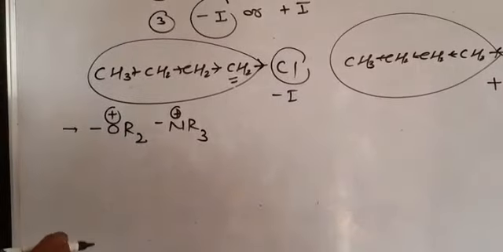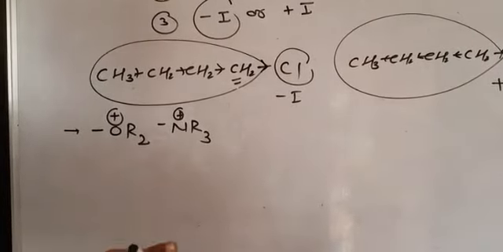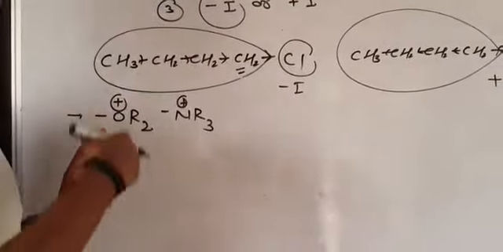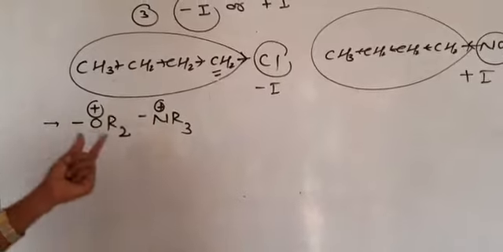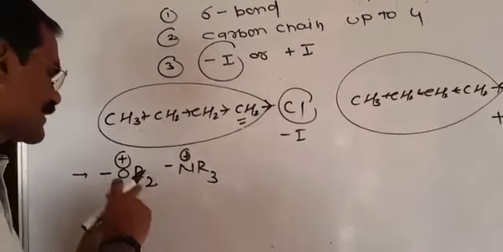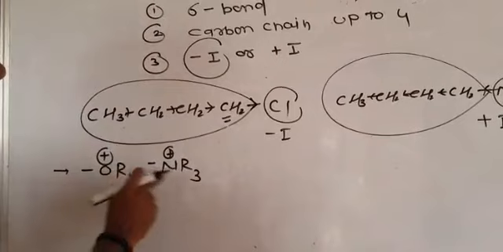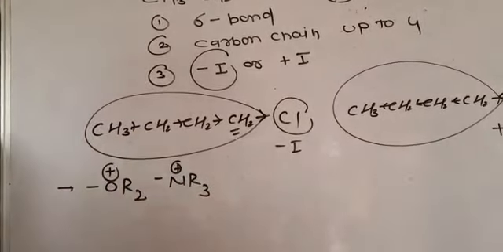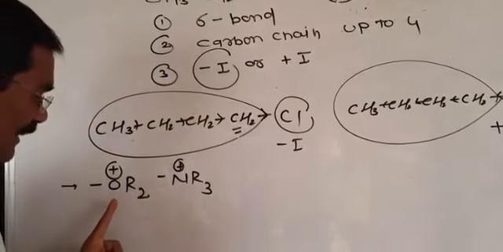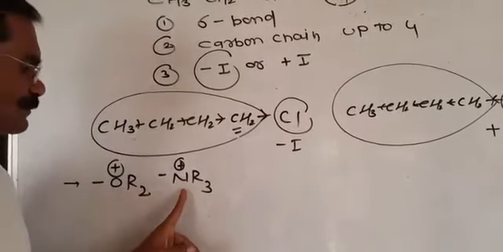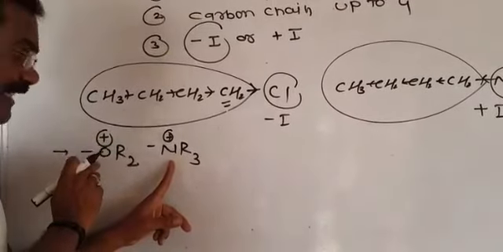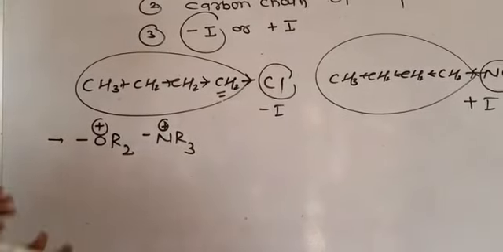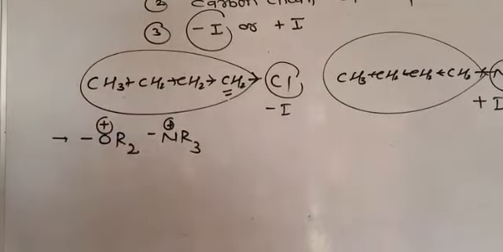No doubt, these are negative inductive groups. But if such a type of question is asked, like, in between these two, which one shows the more powerful negative inductive effect, then OR2+ is more powerful than NR3+. Then how do we decide this? You know very well, these are two positively charged species, and a positive charge on a more electronegative atom is always less stable. Now you know the electronegativity of oxygen is greater than nitrogen, so the positive charge on oxygen is less stable than on nitrogen, and if the positive charge is less stable, then it withdraws electrons immediately. That's why OR2+ is more powerful than NR3+.